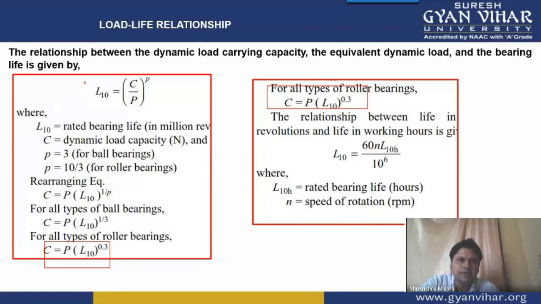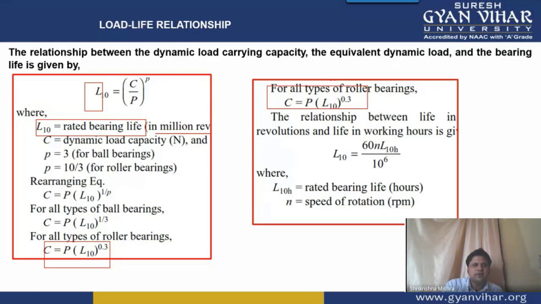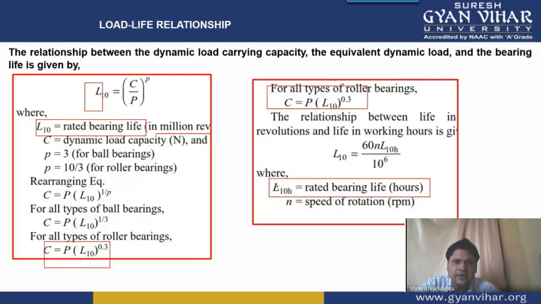There is one more relation between this L10 rating life and the normal life in hours. See, there can be two ways of representing this life. One is in million revolutions: you can tell the rating life as the number of revolutions covered by a bearing before the evidence of the first crack. In that case, it will be written as L10. While if you are writing the life in terms of number of hours before the evidence of the first crack, it will be written as L10H, L with subscript 10H.